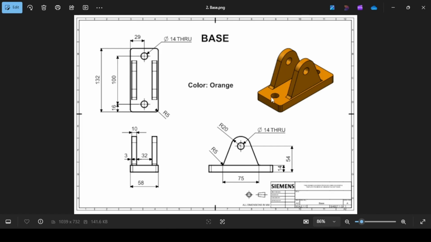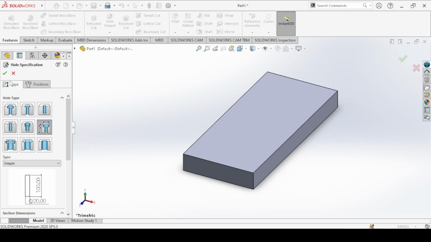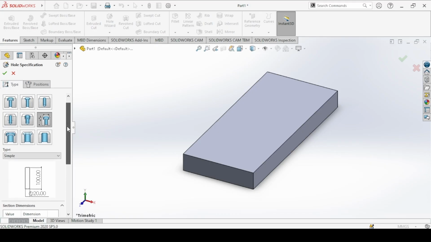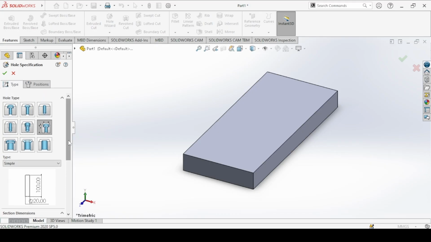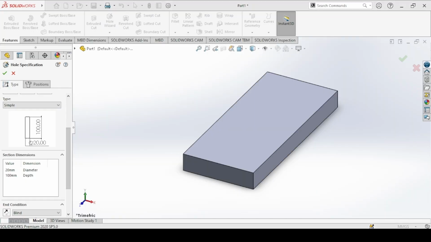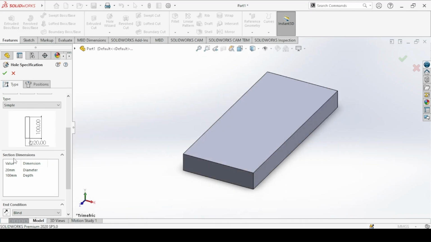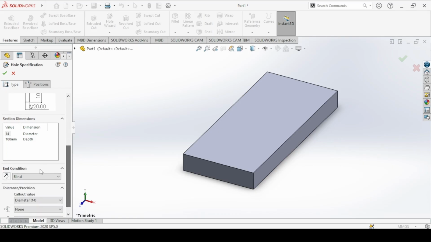We have 2 holes in the block. So we use the hole wizard. We go with the legacy hole so that we can customize the hole anyhow we want. A simple hole for the type, and then the diameter of the hole is 14 millimeters. The depth should cut throughout the whole body. So you come down and set the end condition to through all.